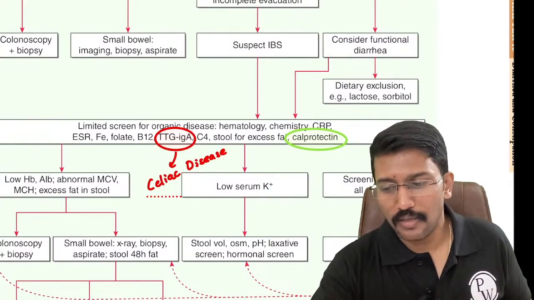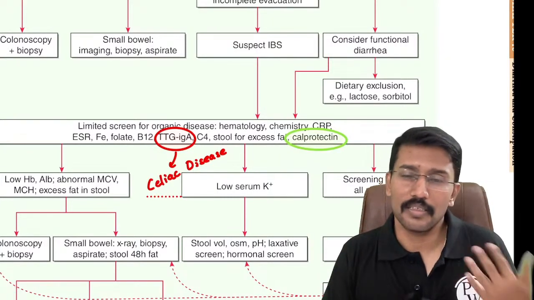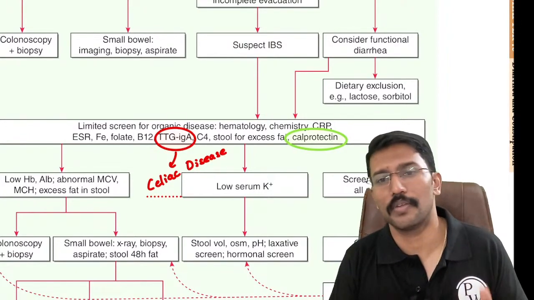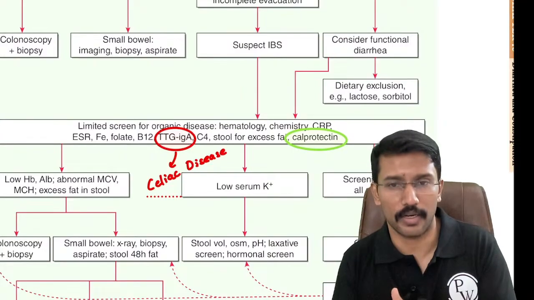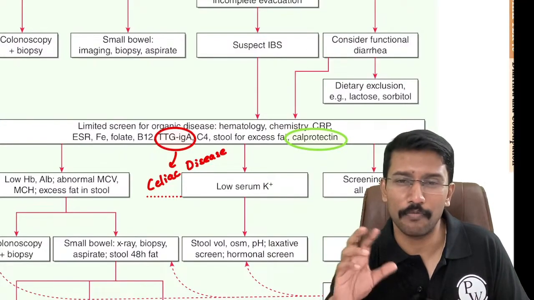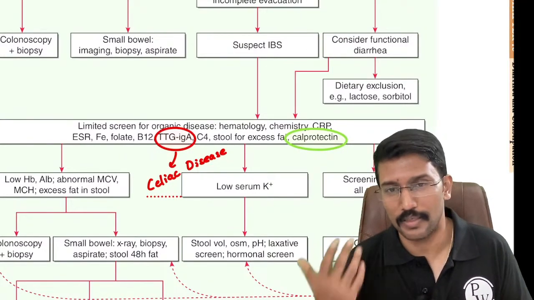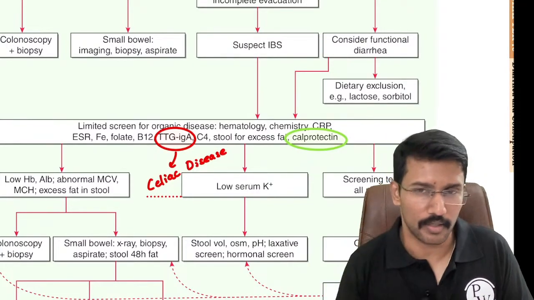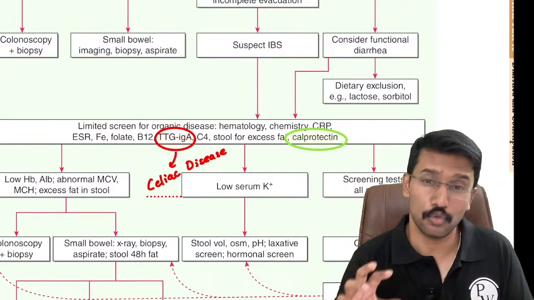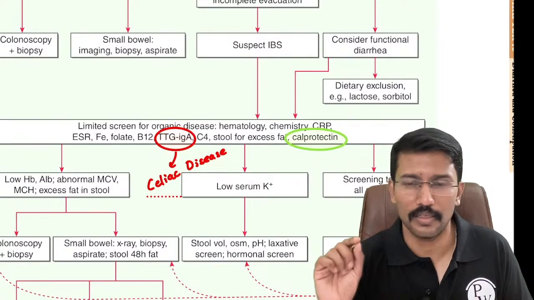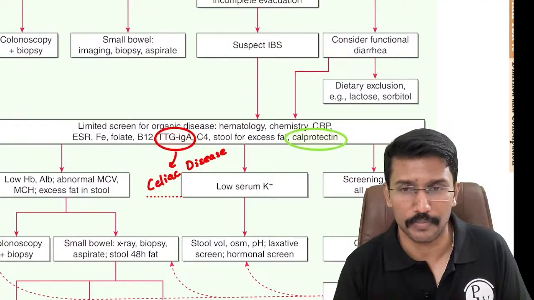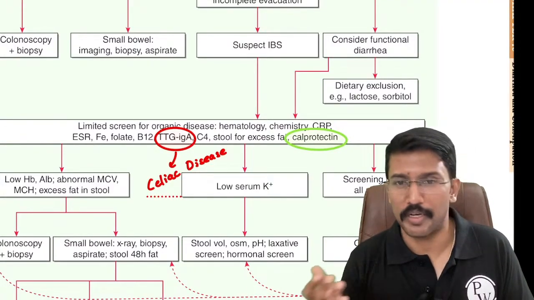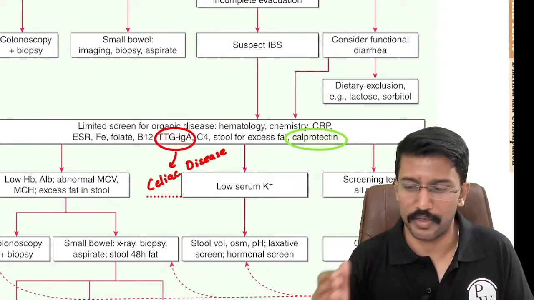So calprotectin is a substance released in response to inflammation of the intestines. Your large and small intestine, when they are inflamed, produce calprotectin. Similarly, these are all inflammatory proteins. So if there is an intestinal inflammation, this can be secreted in stool, and the blood levels of calprotectin can also increase. We generally check the stool calprotectin levels. If it is increased, that means intestines are inflamed. And in what conditions can intestines be inflamed? Inflammatory bowel diseases, right? Ulcerative colitis, Crohn's disease.